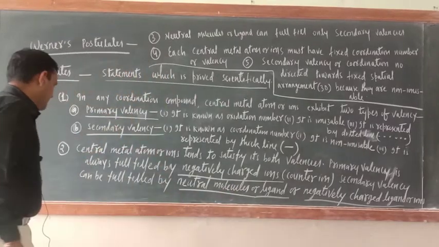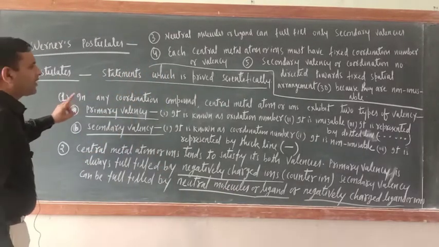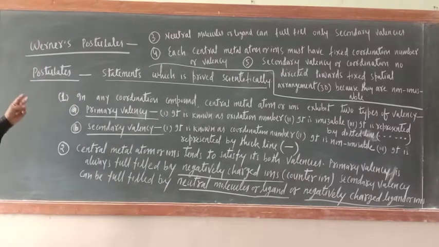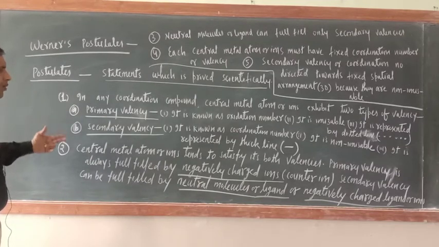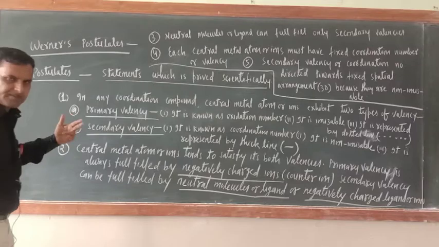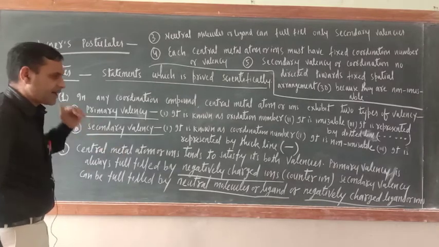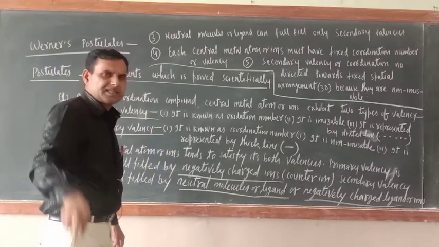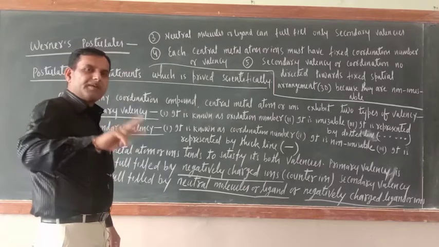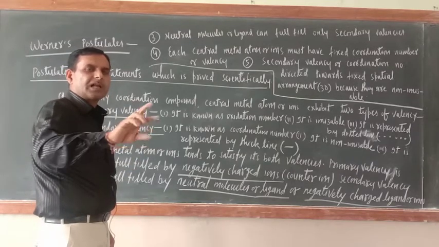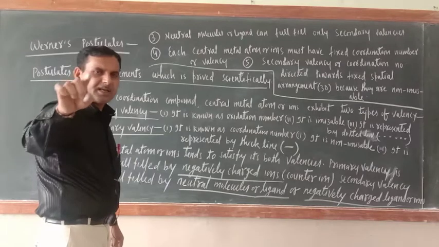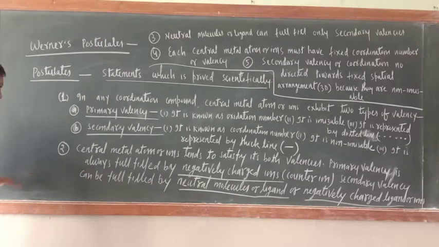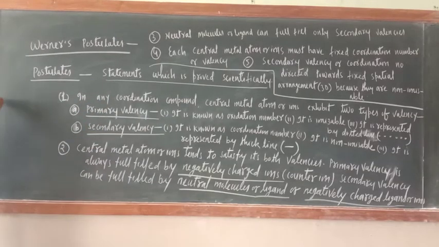There is one more point here that you can write, point number 6. Negatively charged ions can fulfill both types of valency, that is primary and secondary. So try to understand, they can be present inside the coordination sphere and also outside the coordination sphere, that is the ionization sphere.